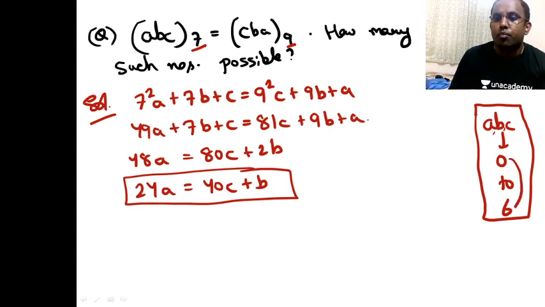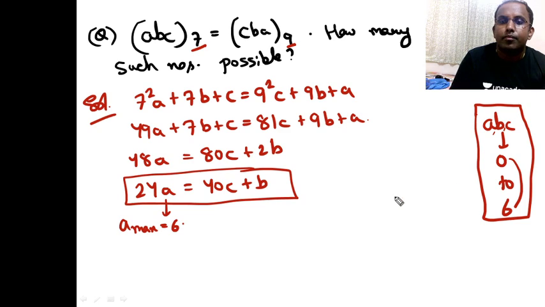So if I try to put some numbers here, if I try to check it, so obviously, look, A maximum will be 5. Okay, A maximum will be equal to how much? 6. Then the number becomes how much? It becomes 144. If A maximum is 6, the number becomes 144.